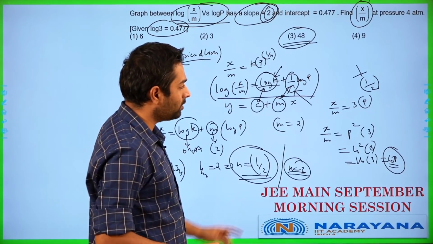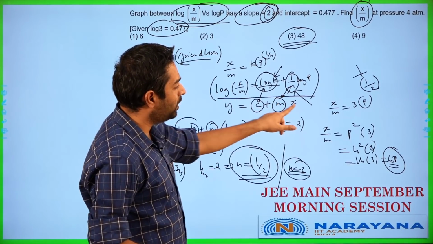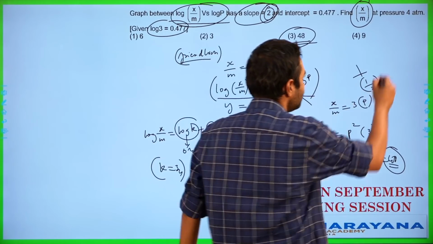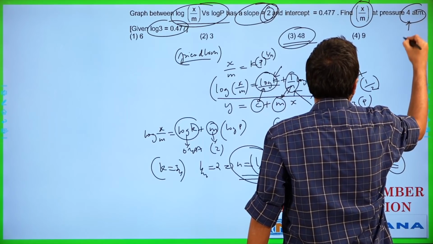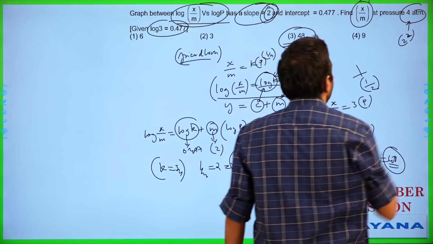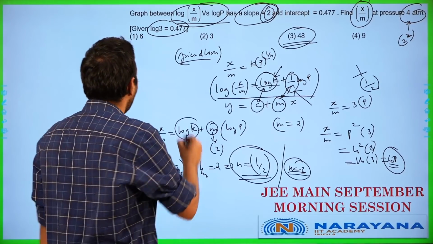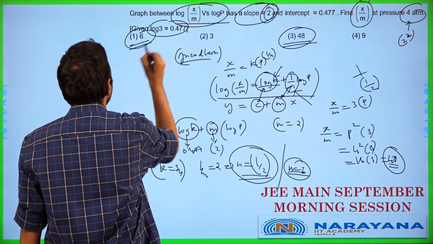If the n value works out as 2, we will end up having x by m is equal to 3 into p power half. It will work out as half over here, because they have given it as 4. This is basically perfect square of 2. There has to be a reason why they have given it as a perfect square. Most probably in this case, the actual question will probably have an answer of 6.